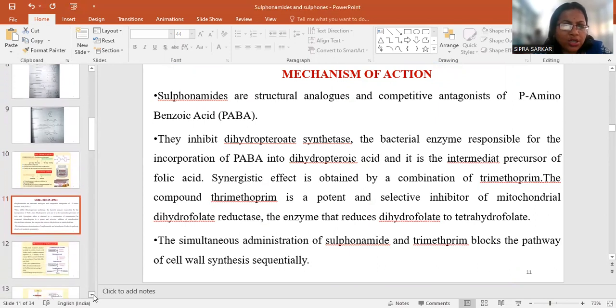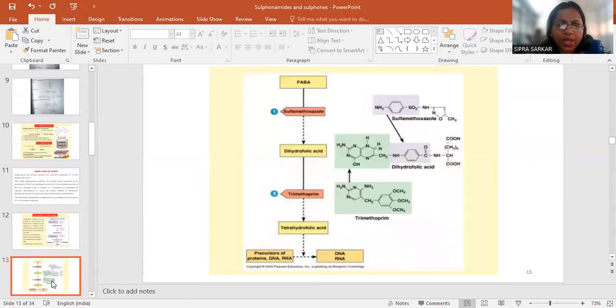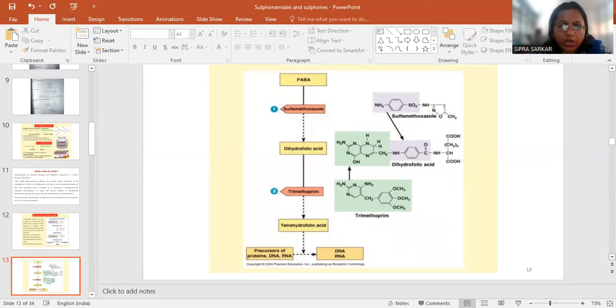So the most important classification of this drug is sulfonamide, and they block the synthesis of dihydrofolic acid to tetrahydrofolic acid. The structure and the mechanism are shown in the pictorial demonstration. Again, PABA, sulfamethoxazole, dihydrofolic acid, trimethoprim, and they reduce cell wall synthesis, and DNA and RNA synthesis is also broken.